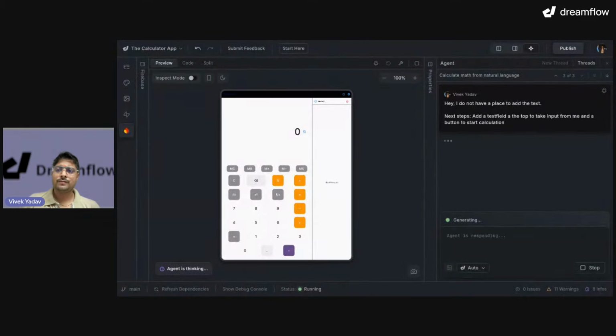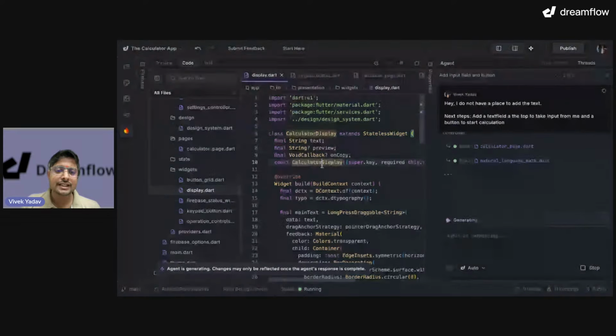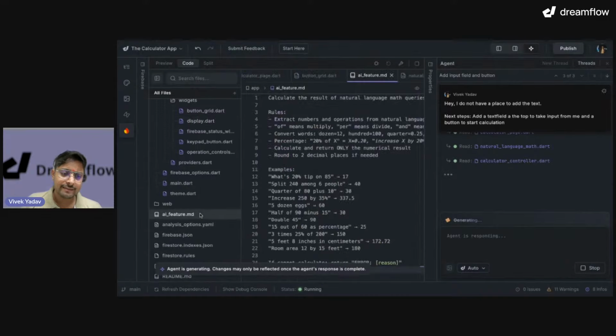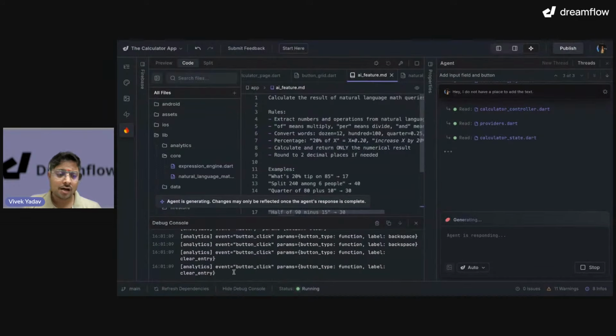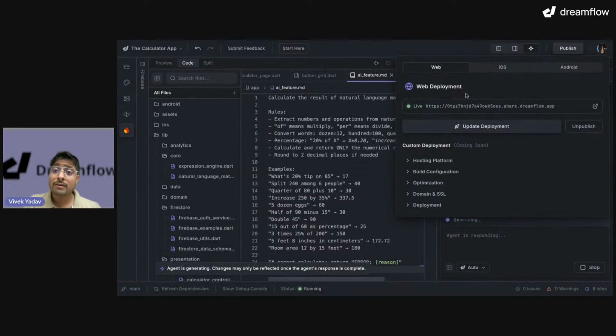Okay, so I hope all of you who joined the session got a glimpse of how to work with Dreamflow. We did a lot of stuff with Dreamflow, interacted with the agent, and built a live application, right? And you can keep interacting with the agent, or if you ever want, you can go ahead and change the code itself directly. Okay, you can add a file, just like I added a file for the MD file, right? You can add a file, do your changes, look at the debug console for debugging, start and stop your application, create a build, publish a build.